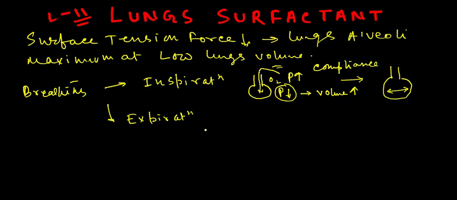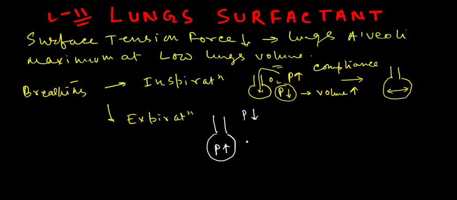The reverse process occurs during expiration. During expiration, the pressure inside the lung alveoli is higher than the atmospheric pressure, so atmospheric pressure is lower than in the lung alveoli.